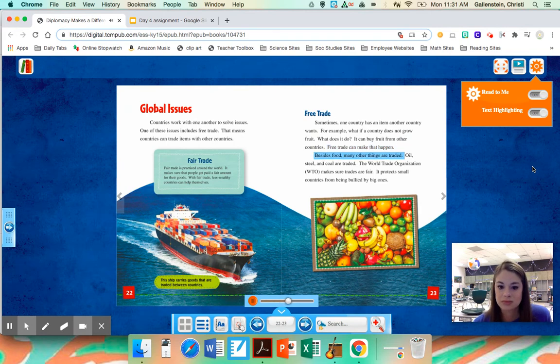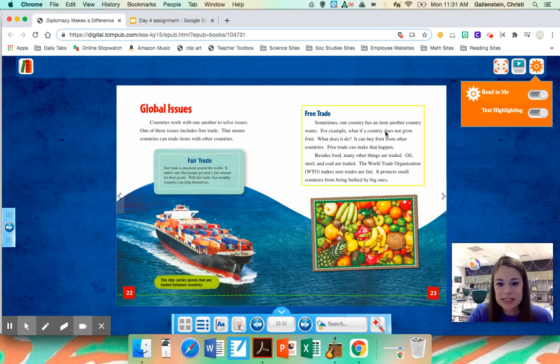Besides food, many other things are traded. Oil, steel, and coal are traded. The World Trade Organization, WTO, makes sure trades are fair. It protects small countries from being bullied by big ones. So I'm sure you guys can relate to this. We trade to get the things we need. Usually we trade with money. We purchase things. So let's think about why free trade helps countries get the things they need.